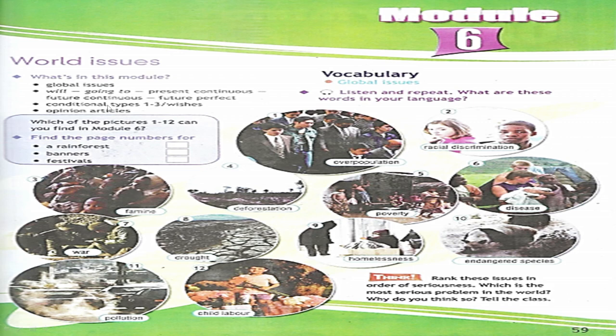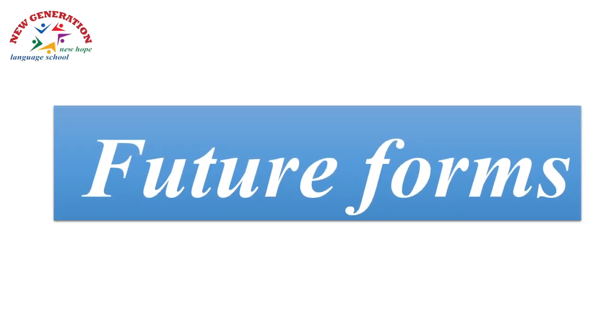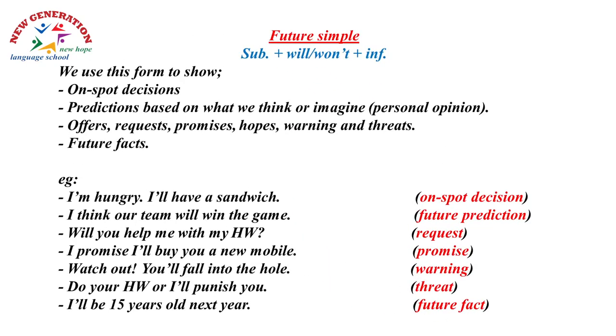Now we're going to have a quick view on grammar structures that we dealt with. Let's start with the future forms. We have many ways to express things that we expect or we think that are going to happen in the future. Let's deal with the first one, and here we use the future simple. The form of the future simple sentence is the subject, then will or won't, according to the type of the sentence, and then the main verb is used in the infinitive or the base form.